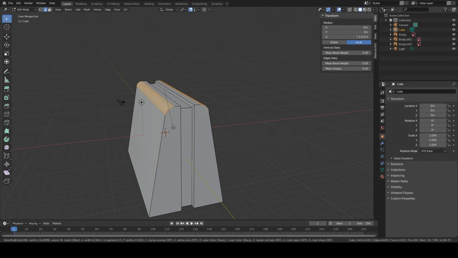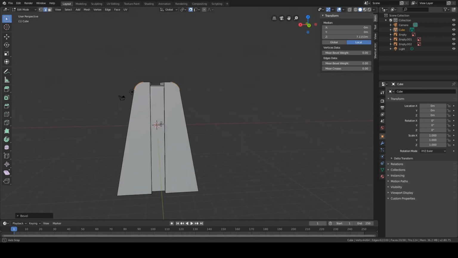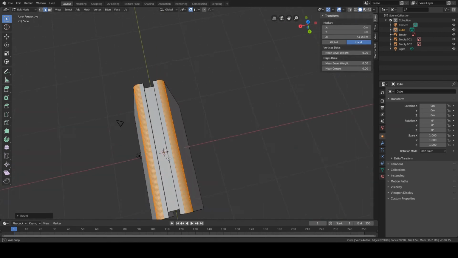And with the help of your scroll wheel, you can add a little radius. So like this, I think this is quite nice.